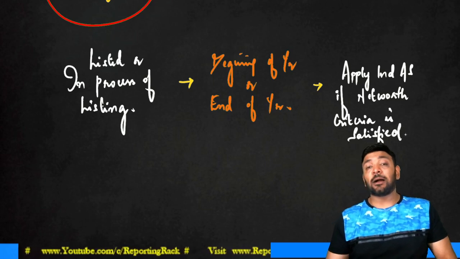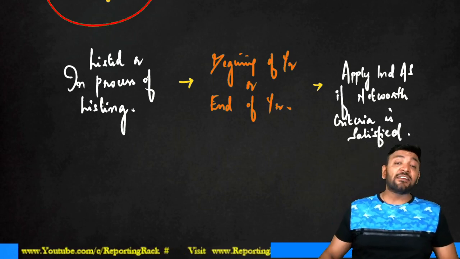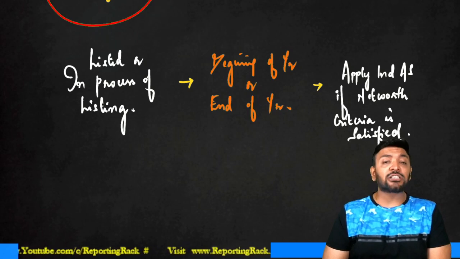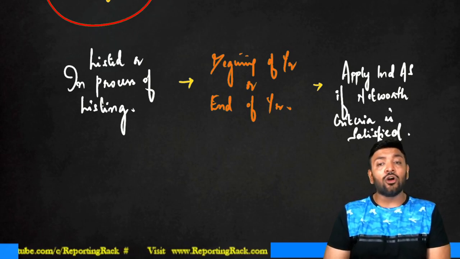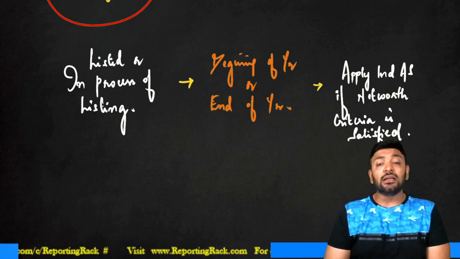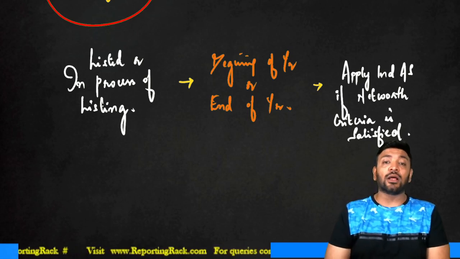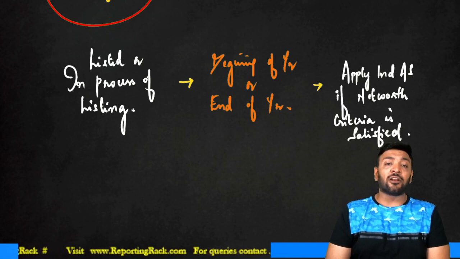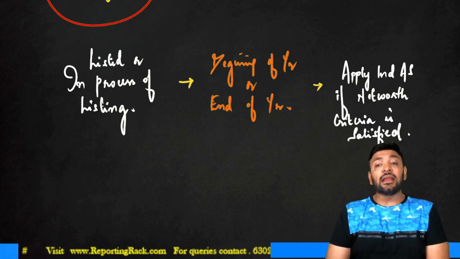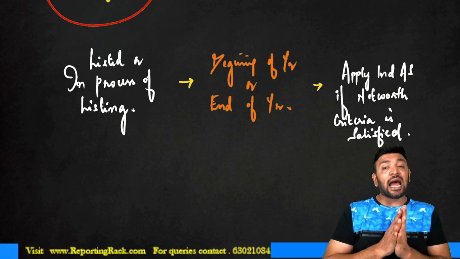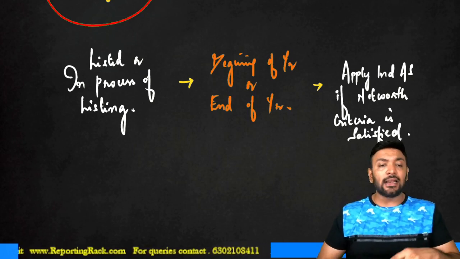So not just a company which is listed, but even such company which is in process of listing either at the beginning of the year or towards the end of the year shall start applying IND AS if the criteria for net worth, which we have already discussed in our phase 1 and phase 2 category, if they are satisfied, then I'll have to apply IND AS, right?